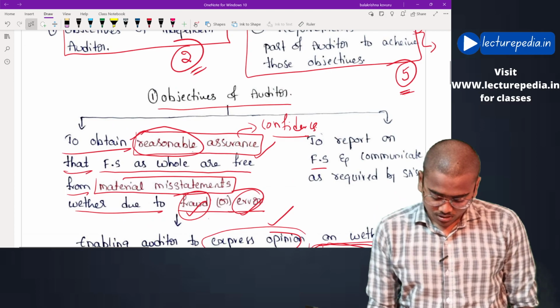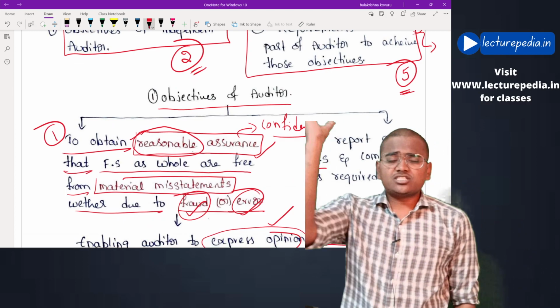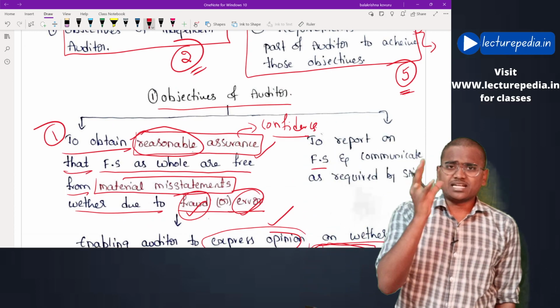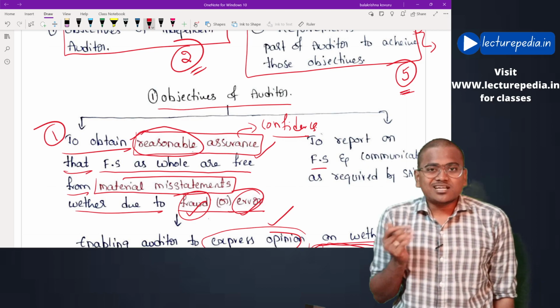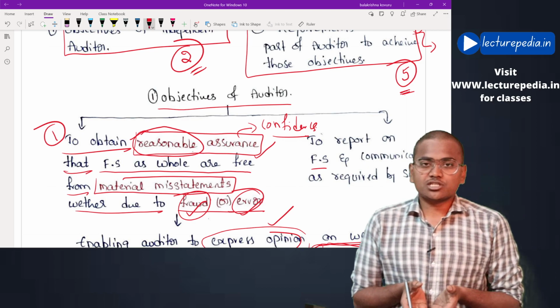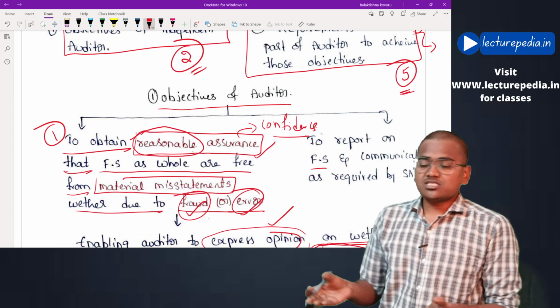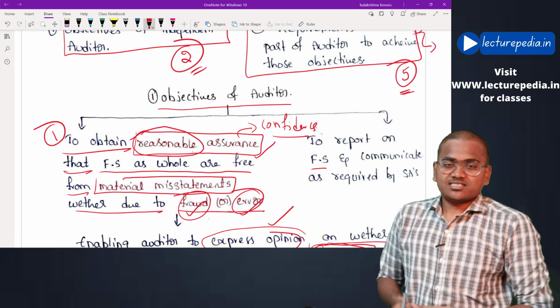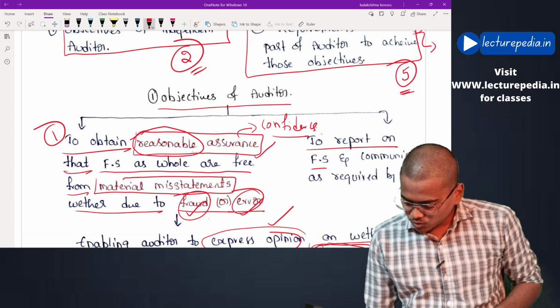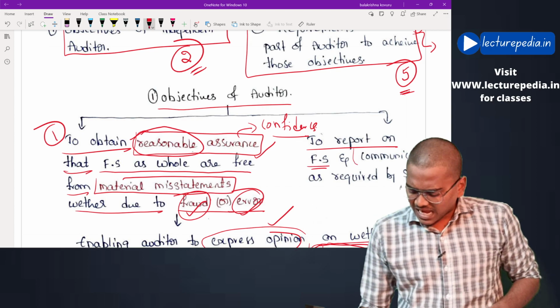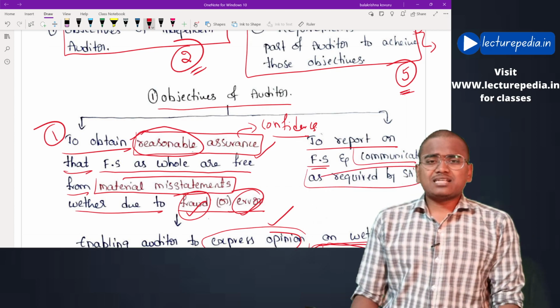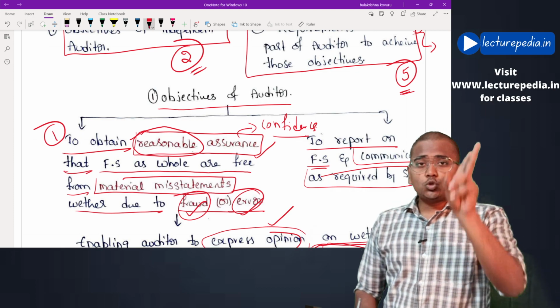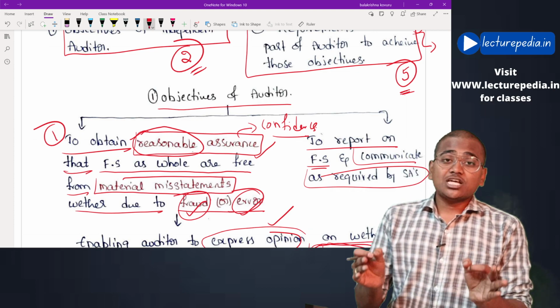Now, the auditor has achieved his first objective. He has obtained reasonable assurance. Now, what would be the second objective? Once he has obtained the reasonable assurance, the next objective is to give a report on the financial statements. That is the second objective: to report on the financial statements and communicate as required by the standards on auditing. These are the two objectives of the auditor.